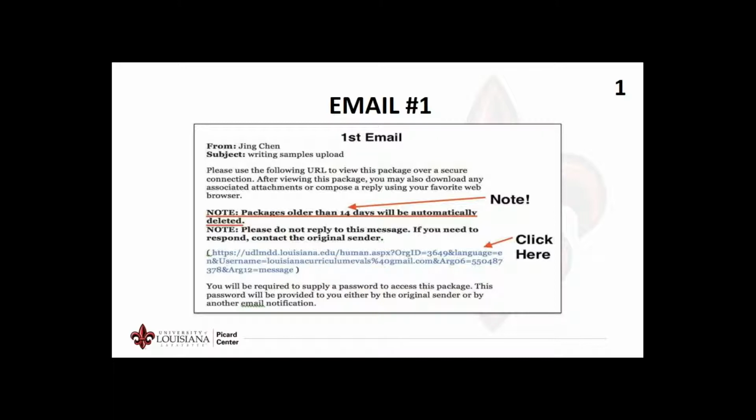We do need to clarify the note on this slide. It states the link will be deleted in 14 days. However, for uploading purposes, the link will not be accessible after March 27, 2019, which gives everyone ample time to upload the selected student files.